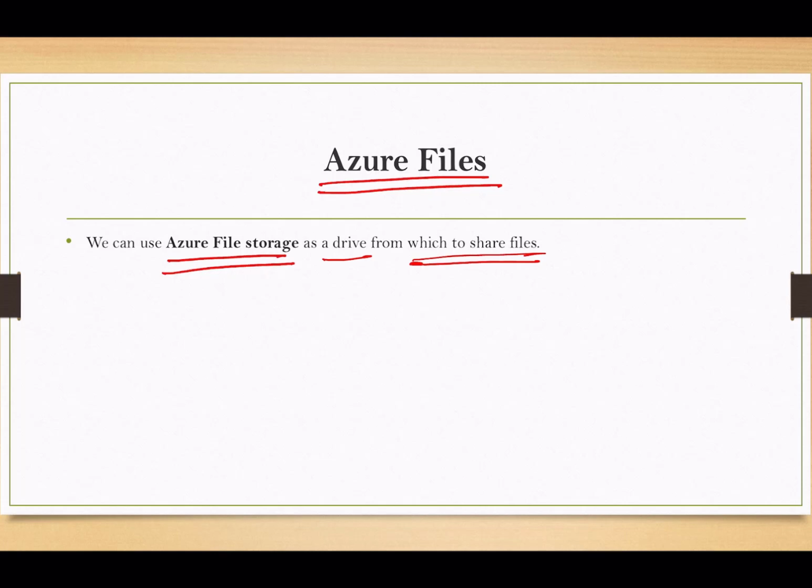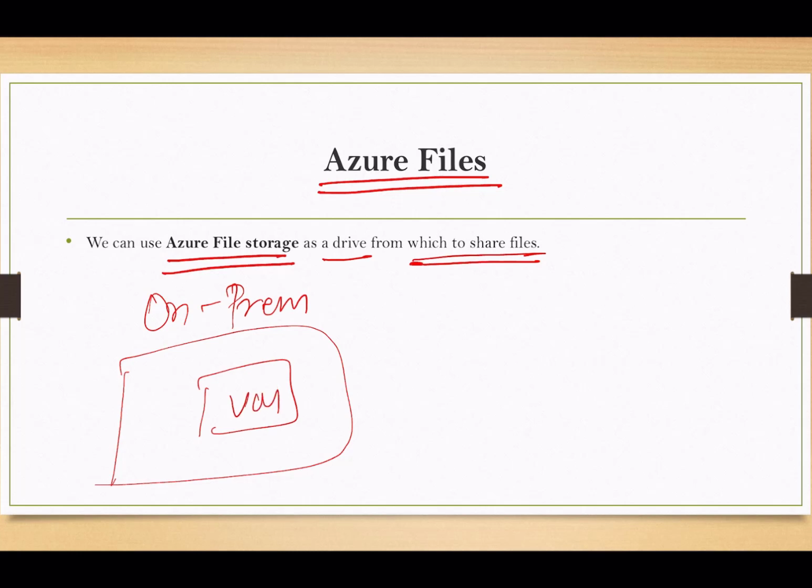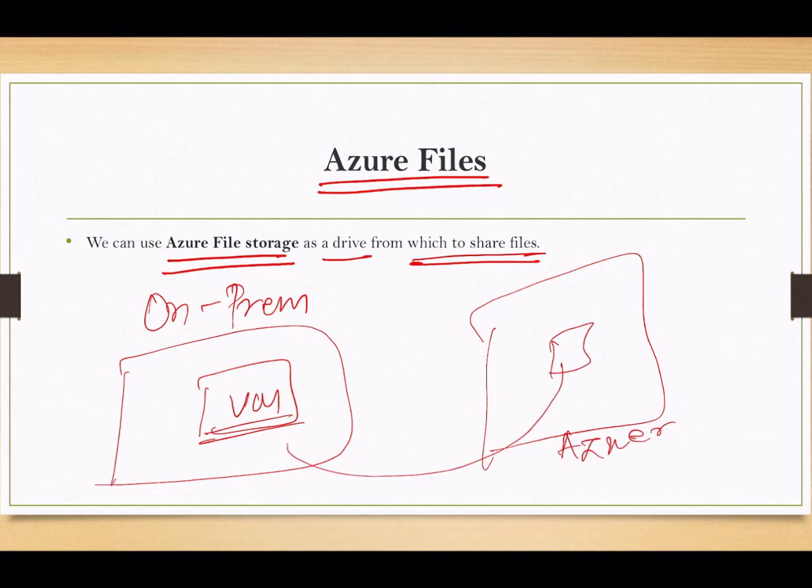Say you are running a virtual machine or any physical component on your on-prem infrastructure and you want to add storage. Without maintaining anything, you can just use storage from Azure, just like mapping a drive. That is known as Azure file storage.